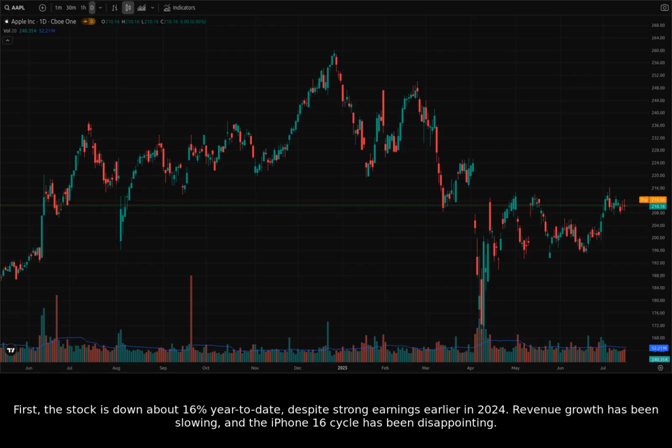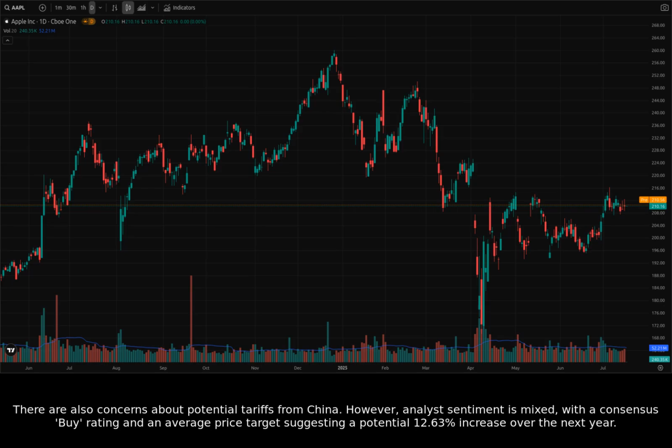Let's start with some of the key headlines and recent developments affecting Apple. First, the stock is down about 16% year-to-date, despite strong earnings earlier in 2024. Revenue growth has been slowing, and the iPhone 16 cycle has been disappointing. There are also concerns about potential tariffs from China. However, analyst sentiment is mixed, with a consensus buy rating and an average price target suggesting a potential 12.63% increase